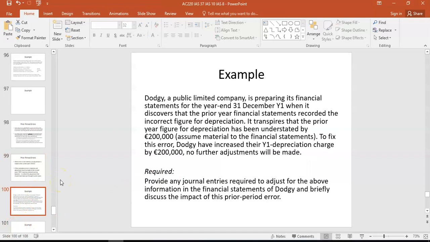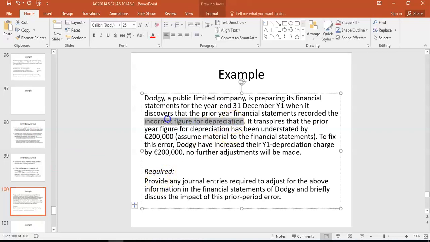So DoubleExit PLC is preparing financial statements for the year end December year 1. When it discovers a prior year error in the financial statements, the incorrect depreciation figure. So it transpires the prior year figure for depreciation was understated, and this is material. So you always watch for that in the exam question. If it wasn't material, you just put it through this year's accounts and increase depreciation.